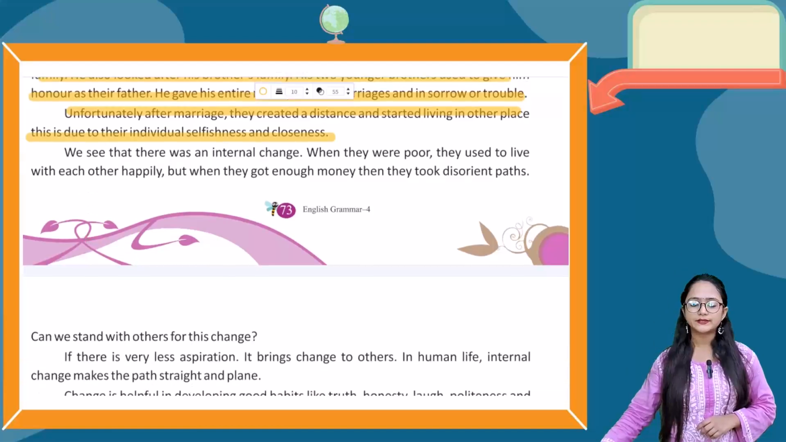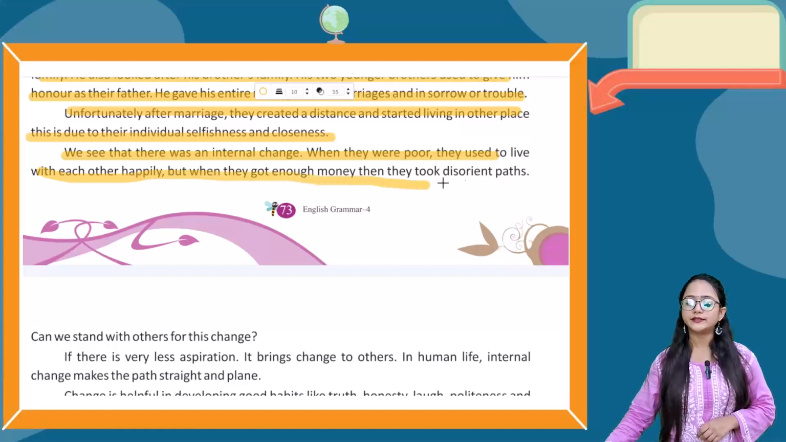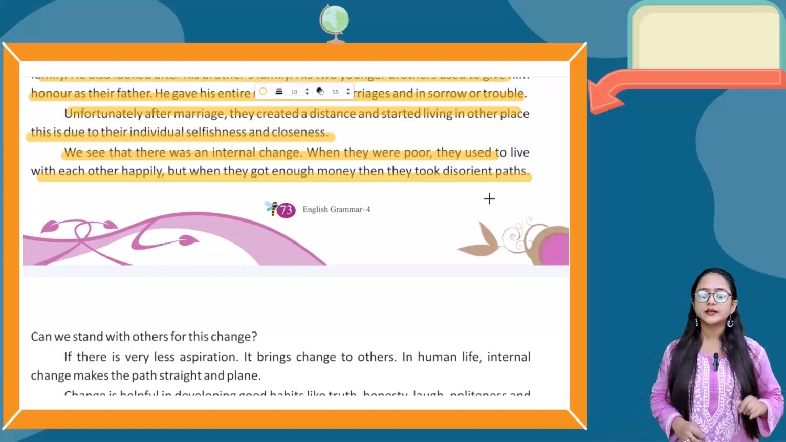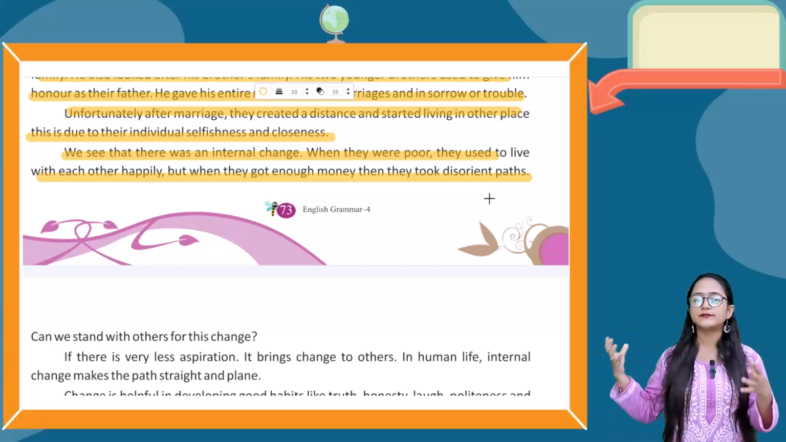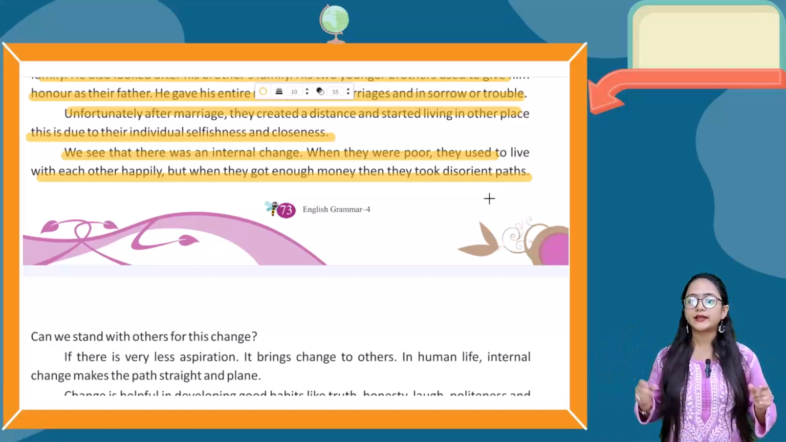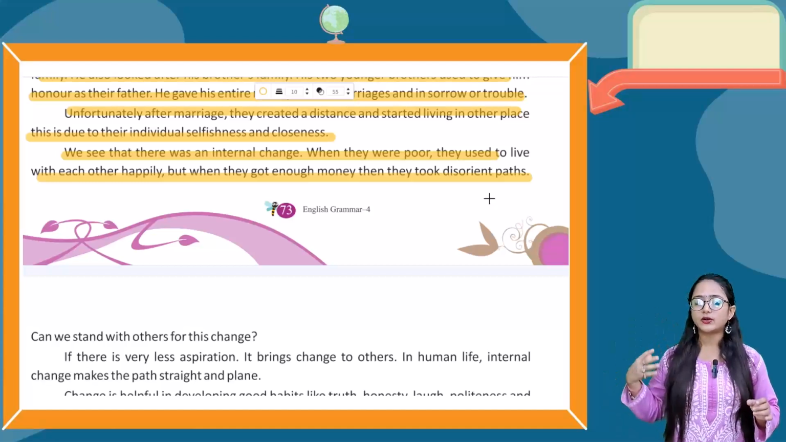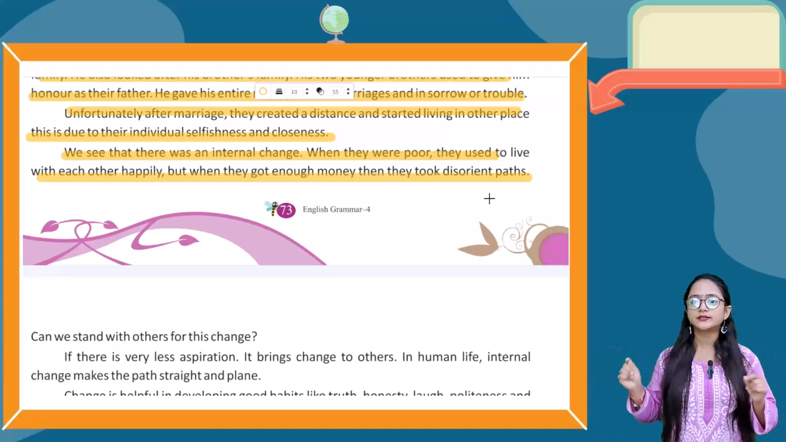Now here you can clearly see that there was an internal change. When they were poor, they used to live with each other happily. But when they got enough money, they took disoriented paths. When they were poor, they lived together very peacefully and happily, but when they got enough money, they got separated. So this is the internal change which took place inside them.